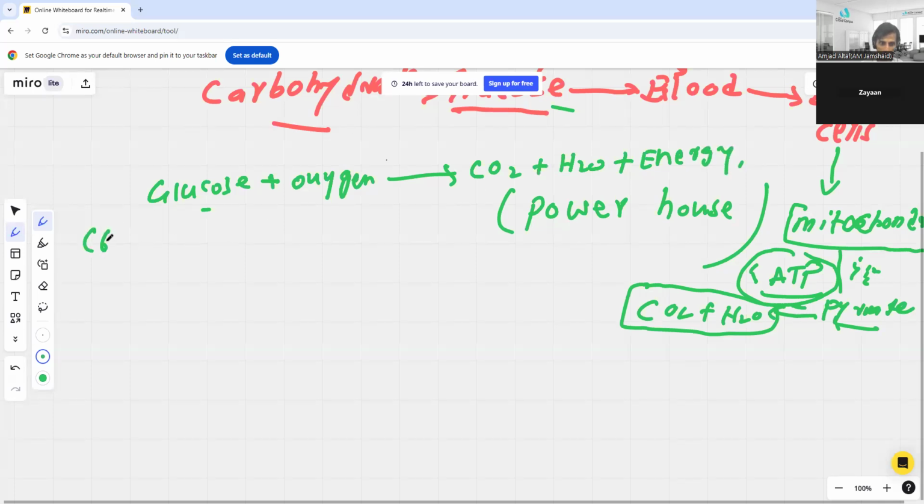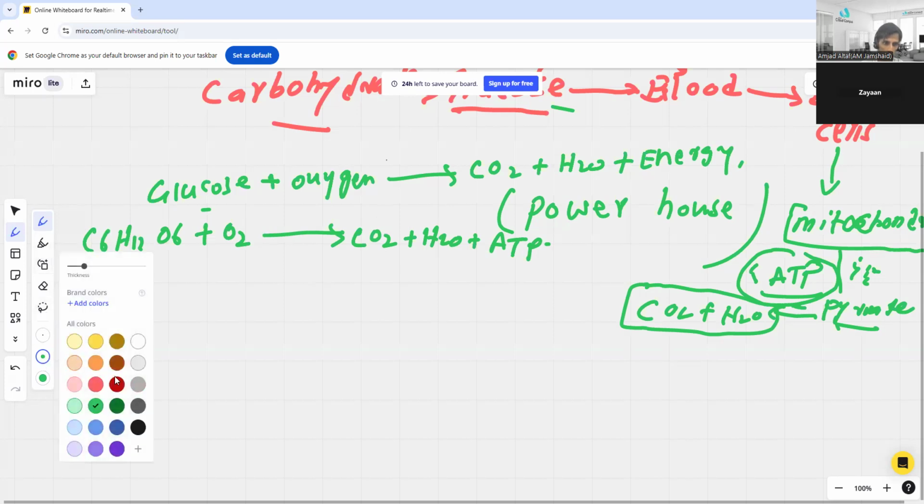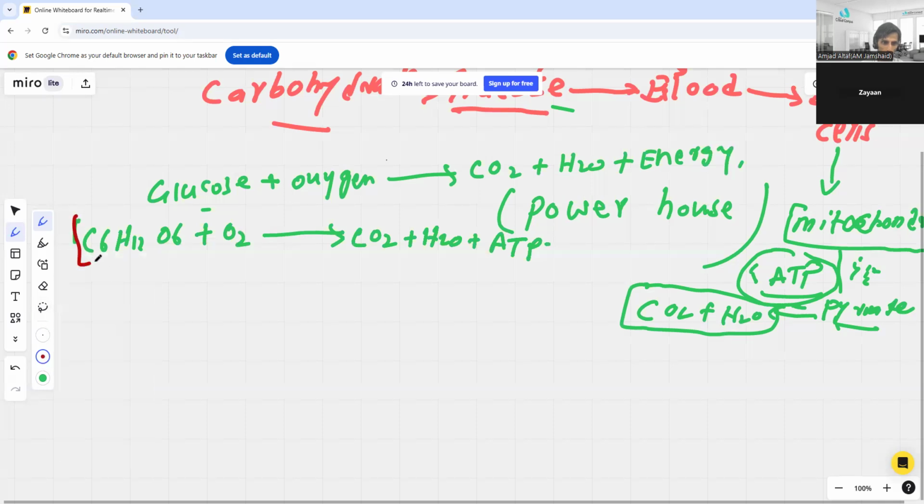I can write here C6H12O6 plus O2. Then we have carbon dioxide plus water plus energy. So overall, this is the chemical equation which is used for respiration.